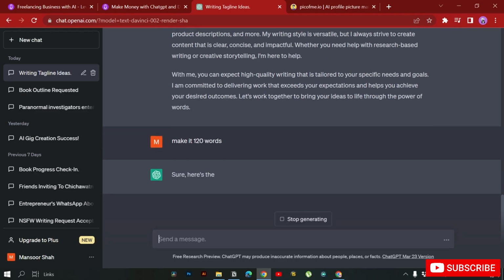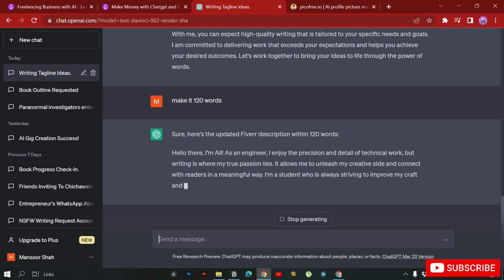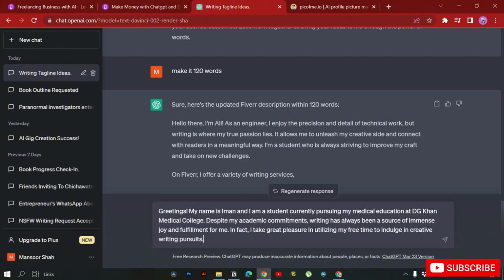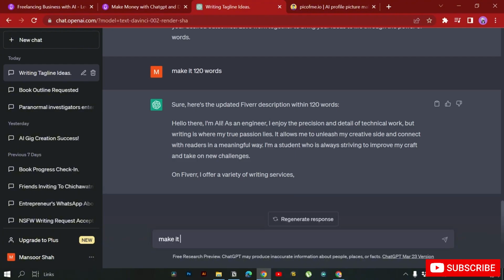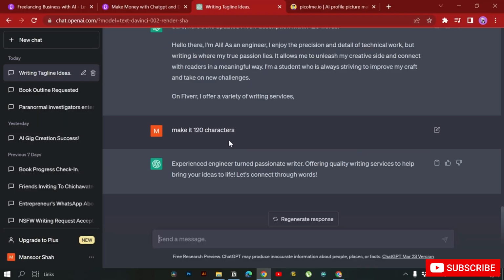So 120 words will be better, or maybe 120 characters. I think it was 120 characters. Okay, make it 120 characters. Whatever it is, if it is a little bit large, you can always shorten it up with the help of ChatGPT. So 120 characters is, maybe make it 300 characters.